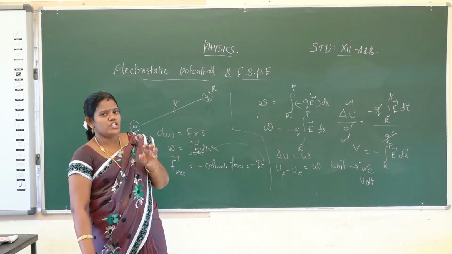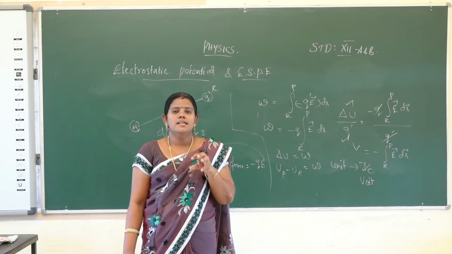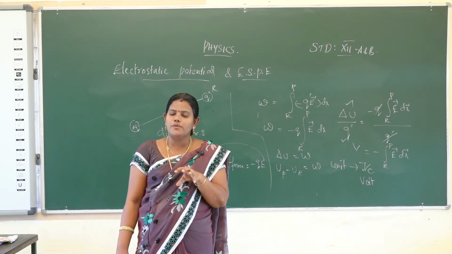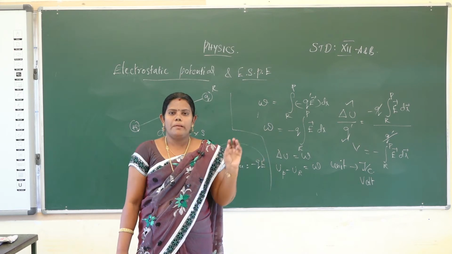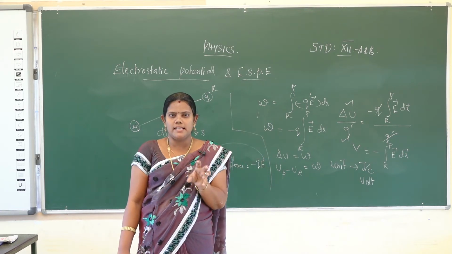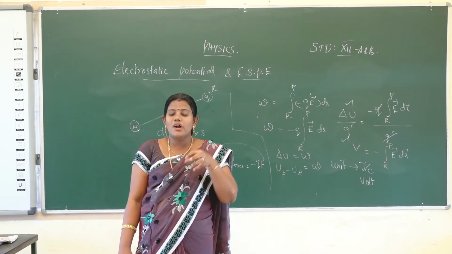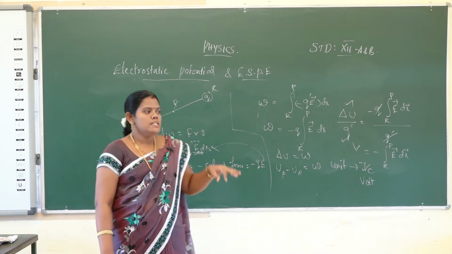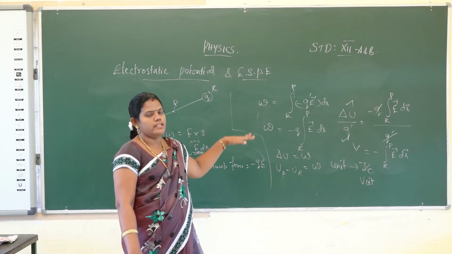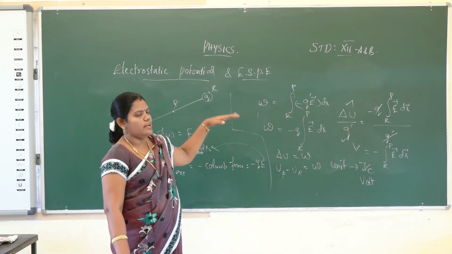Then first, initially you apply the external agency, the external force. That external force does not impact the kinetic energy of the moving particle. When a particle moves, the external agency of force applied first does not impact the moving particle's kinetic energy. Okay, those are the 3 points to be noted down for electric potential or electrostatic potential energy.